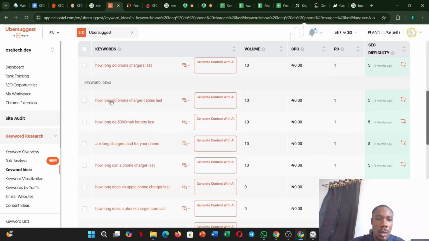So you can see here that how long do is related. I'll use this as a supporting keyword. I'll pick it up. How long do 5,000? I'll pick this up. This is not related to what we're writing, so I'll leave this alone. I'll pick this. I'll pick this. No, I've already taken something like that, so I'll not pick that.